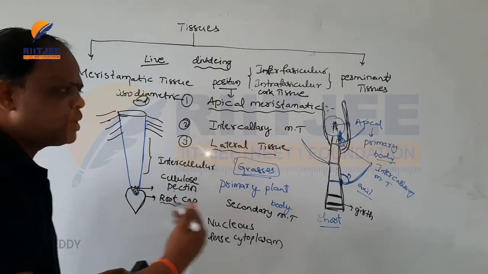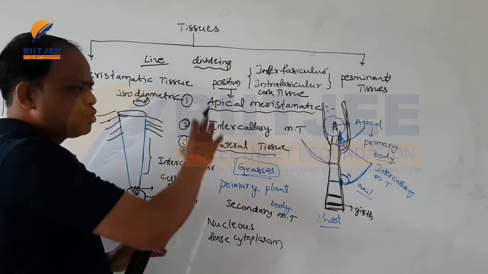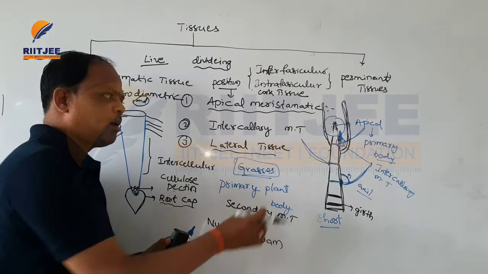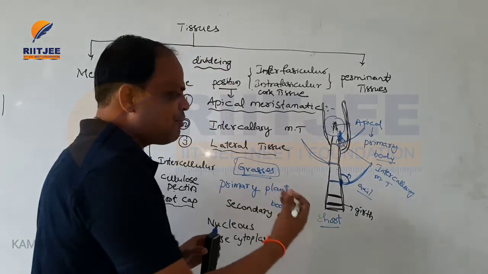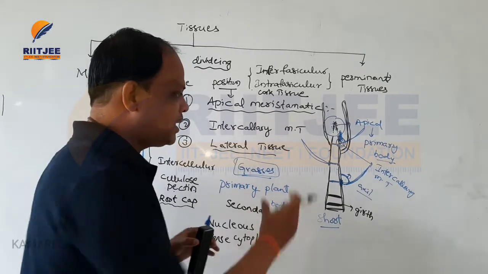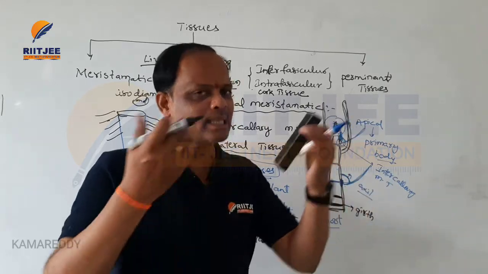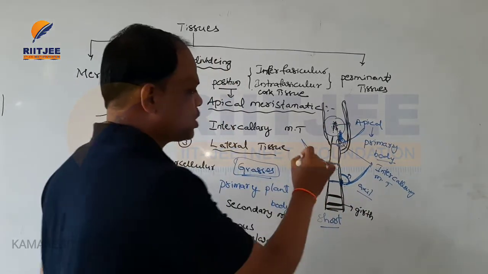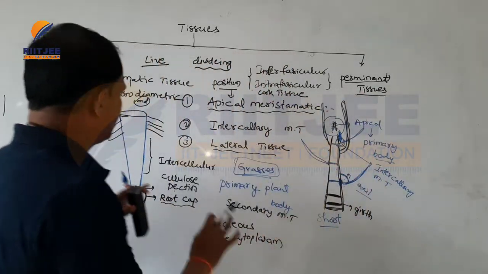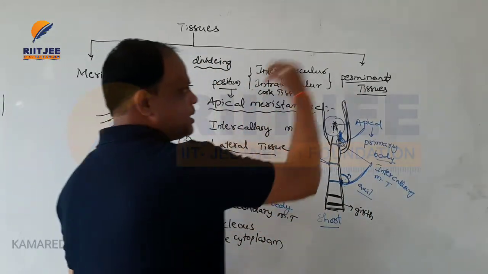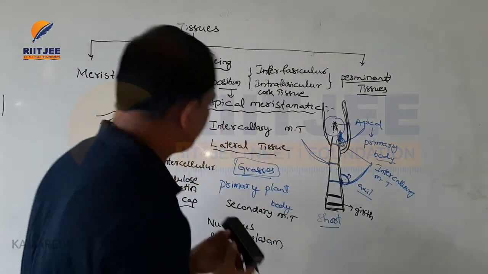When the tissue develops, all the cells divide and form a number of cells, and then after that they lose the ability to divide, and the tissue becomes structurally and functionally the same. Such tissues are called permanent tissues. So the meristematic tissue develops into permanent tissues.